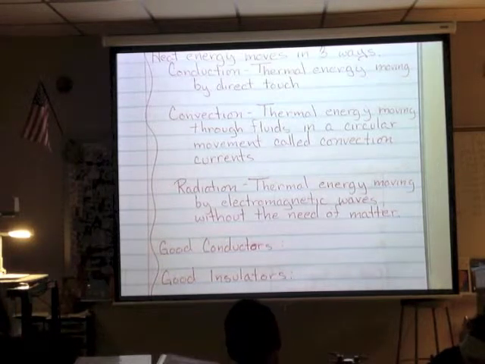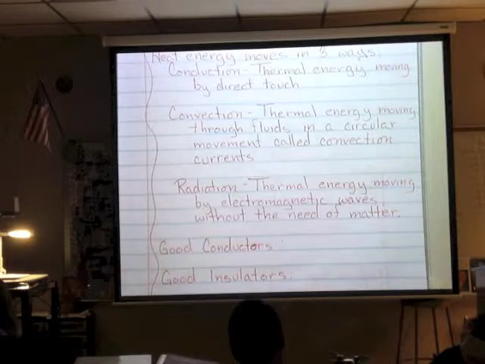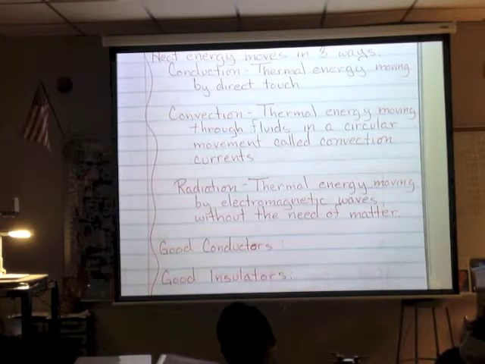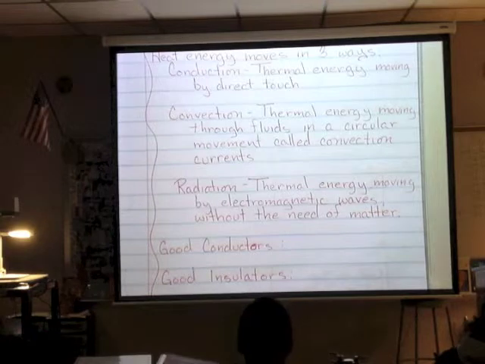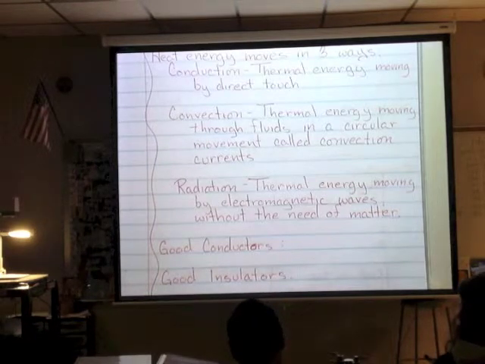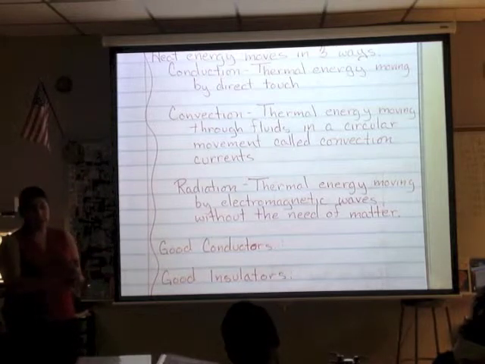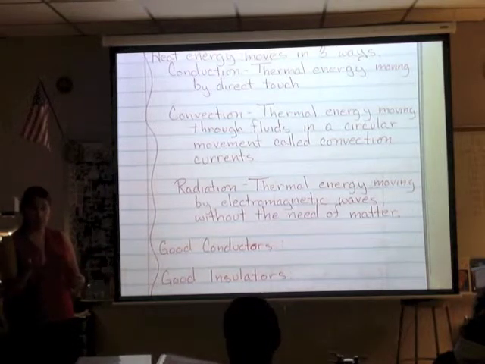Now give me some examples of some insulators that we use in everyday life. Rubber. Okay, rubber. Wood. What else? Plastic. Okay. What are you wearing right now? Clothing. Okay. What about that stuff for the houses, though? The insulation. The fiberglass. It's called fiberglass. Good. Which in any case, I mean, glass whatsoever, the styrofoam.